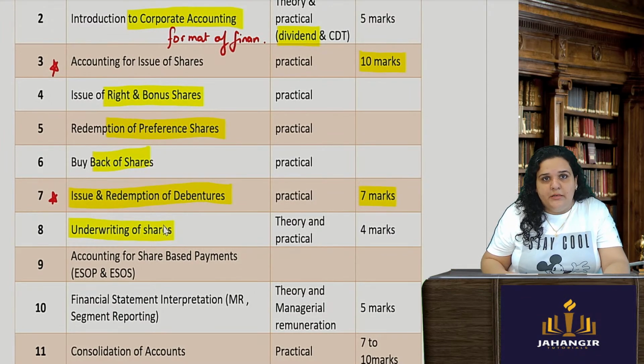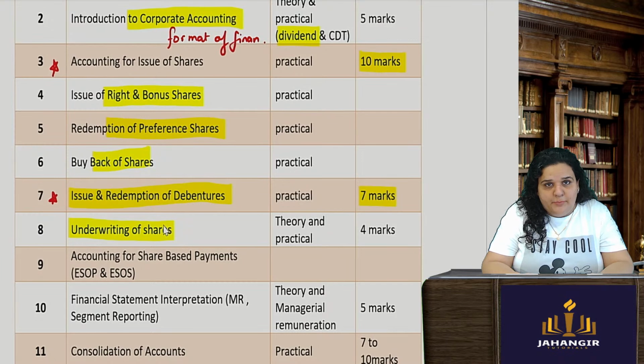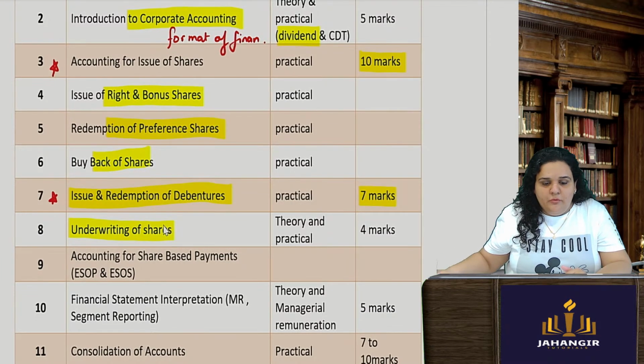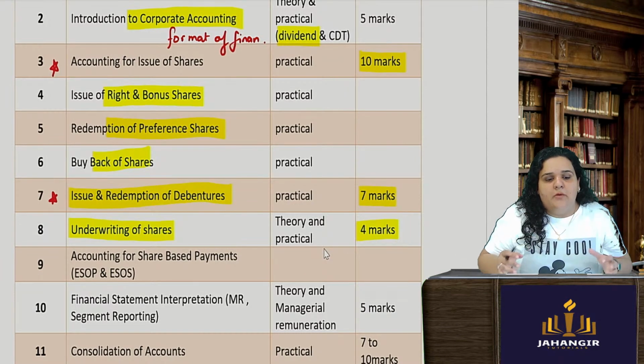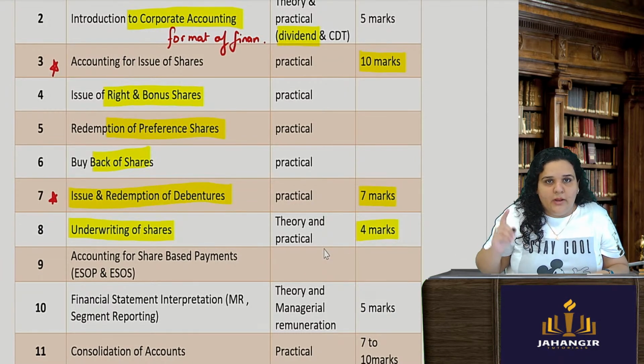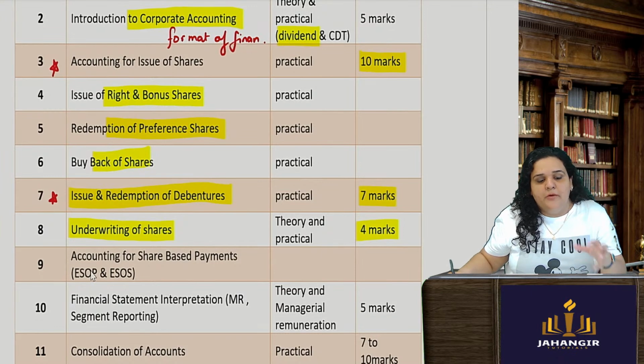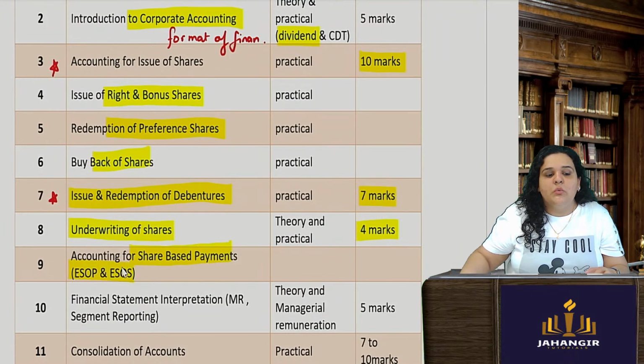At least do the theory part of it. It is very simple. How much underwriting, what is the commission, what is an issue price, on what underwriting is paid, all that you have to do. Around 4 marks. Now in the accounting for issue of shares, there is one more subtopic which talks about accounting for share based payments. So this is part of your chapter number 3.